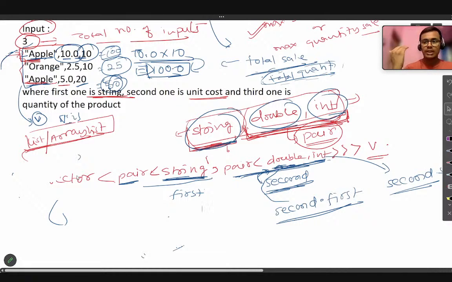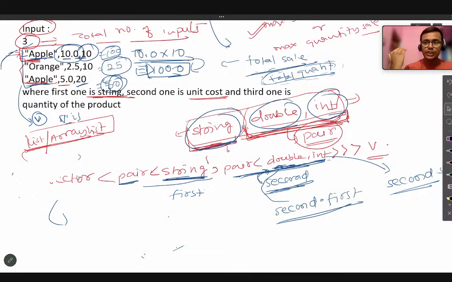If you understood this, then whenever you get any new kind of problem in the examination, and I have told this multiple times to all my students who are learning from me, every time you are going to get a new problem in the examination, you are not going to get a repeated problem. So you have to build your logic, so that you can solve that problem in the examination without any help, because there no one is going to help you out. You just have to build your logic by looking at the question, and then try to implement the best logic possible.